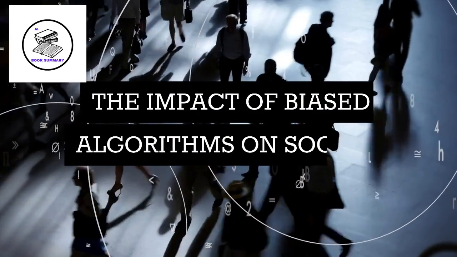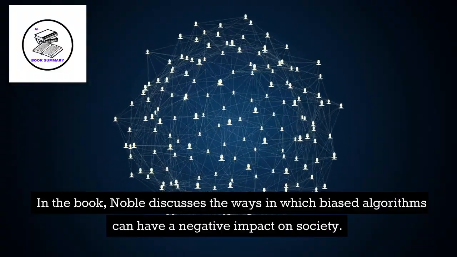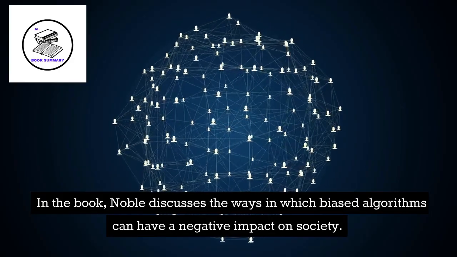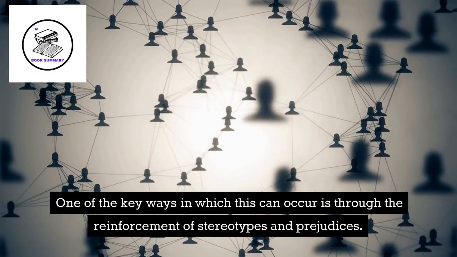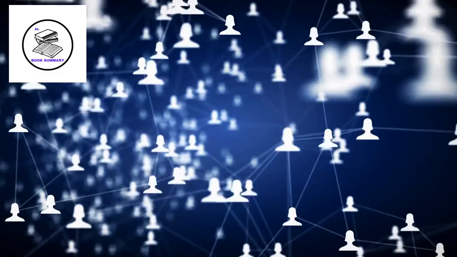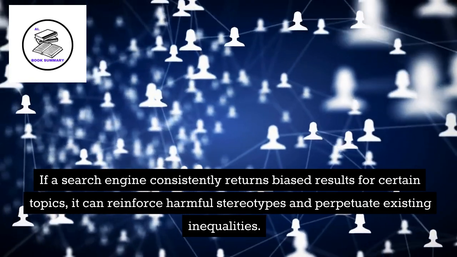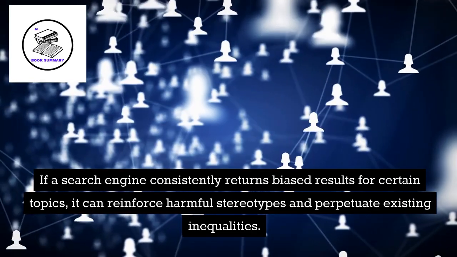The impact of biased algorithms on society. In the book, Noble discusses the ways in which biased algorithms can have a negative impact on society. One of the key ways in which this can occur is through the reinforcement of stereotypes and prejudices. If a search engine consistently returns biased results for certain topics, it can reinforce harmful stereotypes and perpetuate existing inequalities.